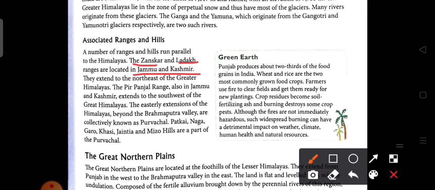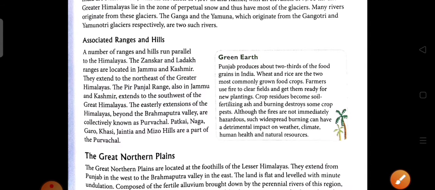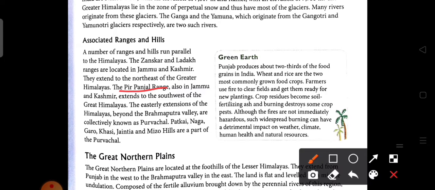The Trans-Himalayas are formed by the Karakoram, the Ladakh and the Zaskar ranges, and they extend from the northeast of the Greater Himalaya. The Pir Panjal range, also in Jammu and Kashmir, extends to the southwest of the Greater Himalaya.